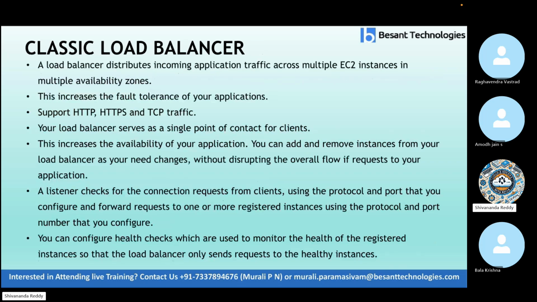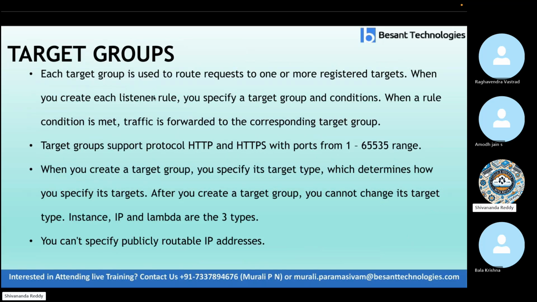Classic load balancer. A classic load balancer distributes the incoming application traffic across multiple EC2 instances in multiple availability zones. This increases the fault tolerance of your application. It supports HTTP, HTTPS, and TCP traffic. Your load balancer serves as a single point of contact for your clients. Remember, guys, this classic load balancer is not used nowadays because it is a deprecated old load balancer. Everything is the same, but one thing: it will support HTTP, HTTPS, and TCP is extra in classic.